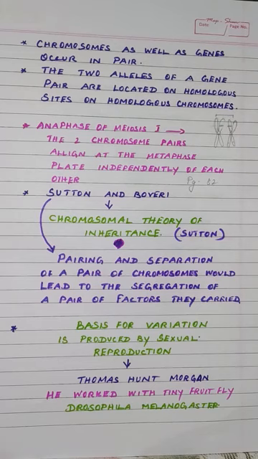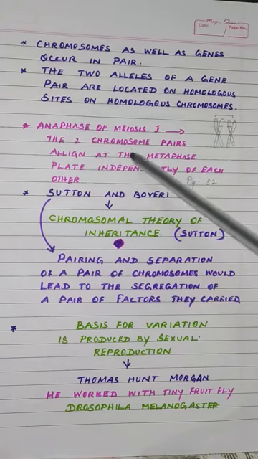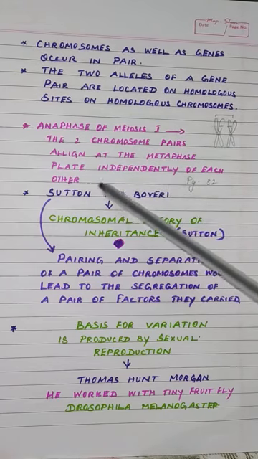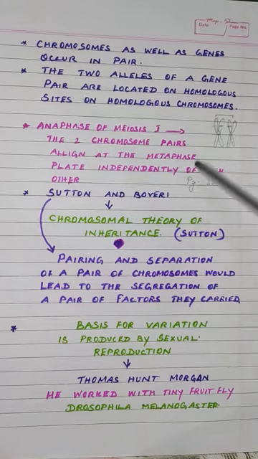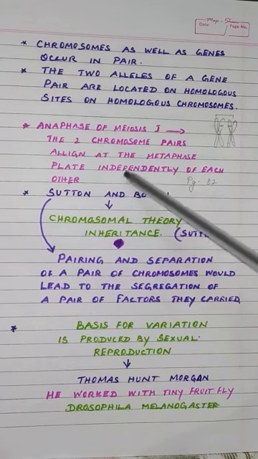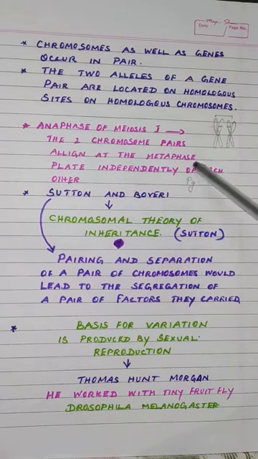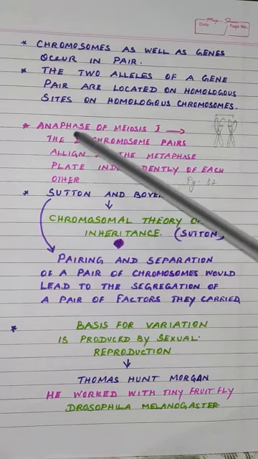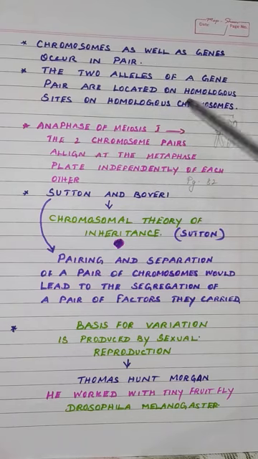And then during metaphase of meiosis 1, the two chromosome pairs align at the metaphase plate independently of each other. The homologous chromosomes arrange themselves on the metaphase plate at the center of the cell, but they arrange independently of each other.